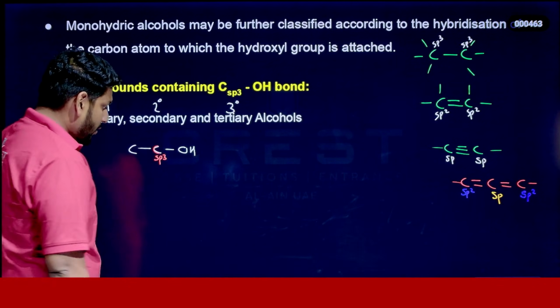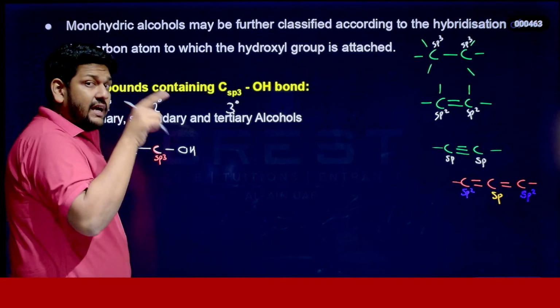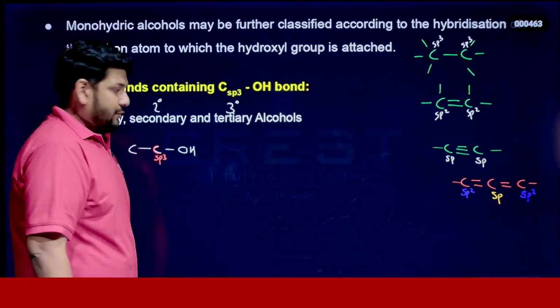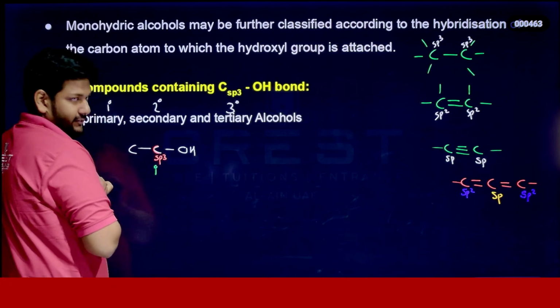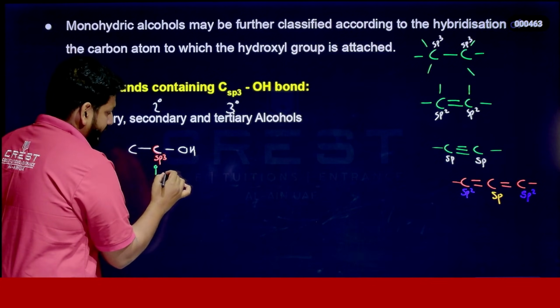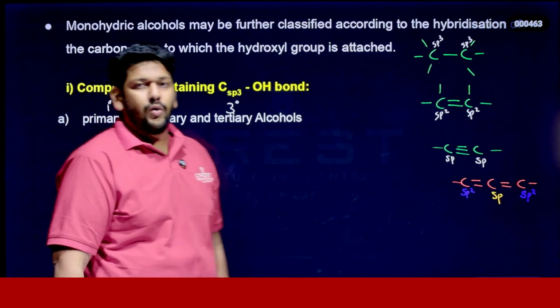Ready? Now look here. This carbon is attached to only one other carbon, so at that time we can call it primary. This is a primary carbon. So this alcohol we can call a primary alcohol, otherwise 1 degree alcohol. Simple, right?